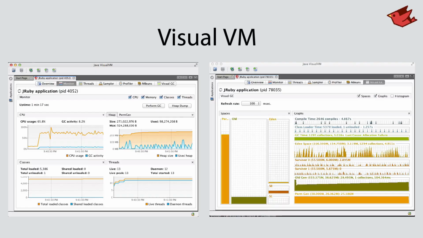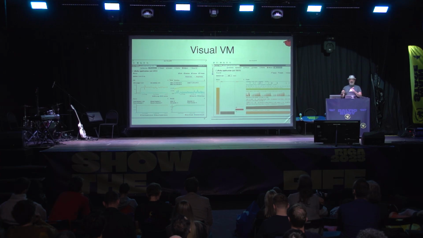This is VisualVM. On the left, we have the view that shows the CPU usage in the system, overall memory usage, how many threads are running, and so on. On the right is a plugin I love called Visual GC. This is a live view of the garbage collector in the JVM. You can see the different heaps being filled up and being collected. Some objects get promoted into old space. I believe this is running a red-black tree benchmark when I was doing it. But you can monitor the GC live on a system with almost zero overhead. This is basically just data that the JVM collects anyway, and we're viewing it on a client here.